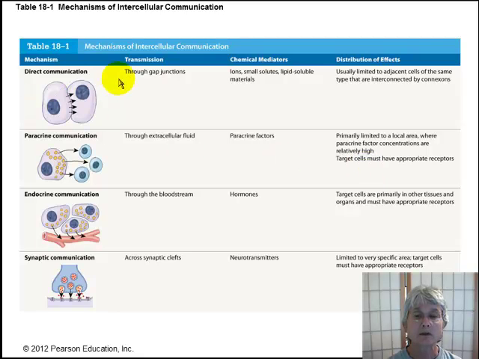Direct communication through gap junctions, paracrine communication where cells secrete chemicals that reach other cells, endocrine communication which occurs when hormones are secreted into the blood, and synaptic communication when neurotransmitters are secreted directly on the membrane of their target cells.